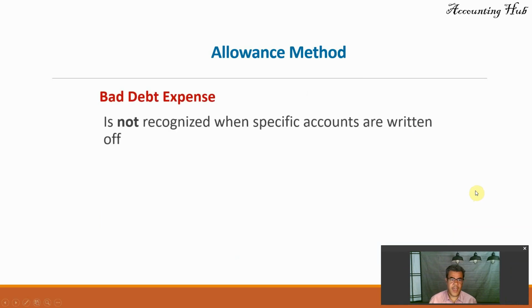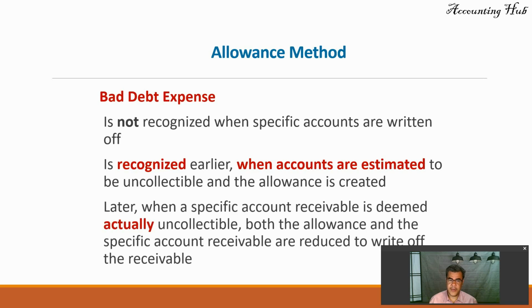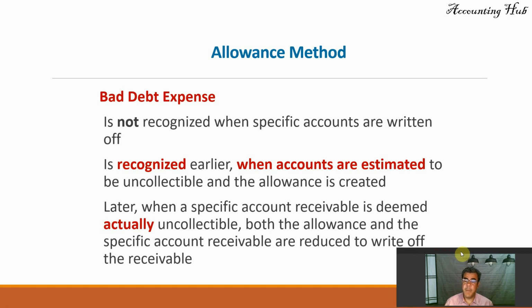So what do we have here? Bad debt expense is not recognized when specific accounts are written off. It is recognized earlier when accounts are estimated to be uncollectible and the allowance is created. Later, when a specific account receivable is deemed actually uncollectible, both the allowance and the accounts receivable are reduced to write off the receivable. So we don't have bad debt expense here.